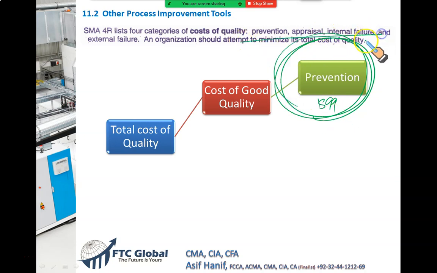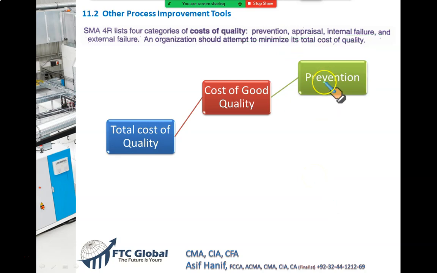If this is stronger, then all the downward costs can be reduced. Right? So this is the best check on quality. Good suppliers, trained employees, good equipment, regularly maintained equipment, then I get the best product.